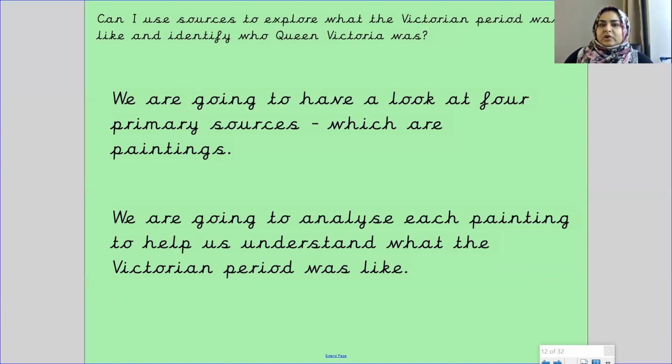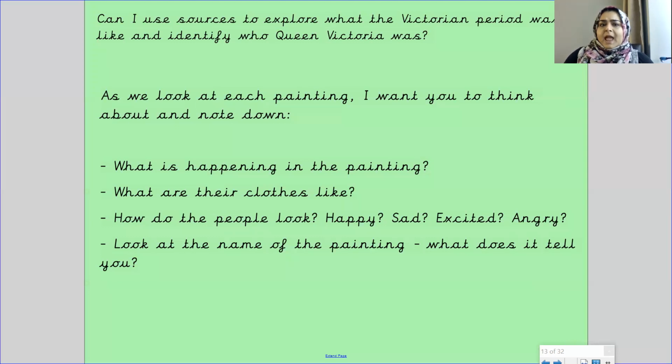We are going to have a look at 4 primary sources, which are paintings. We are going to analyze each painting to help us understand what the Victorian period was like. As we look at each painting, I want you to think about and note down what is happening in the painting. What are their clothes like? How do the people look? Happy, sad, excited, or angry? Look at the name of the painting and what does it tell you?